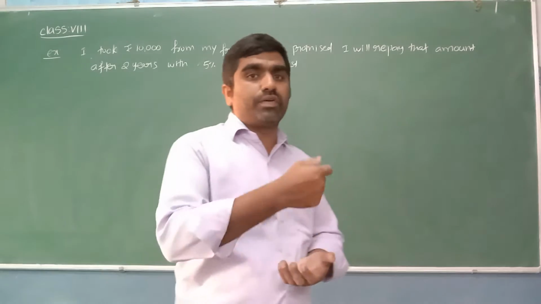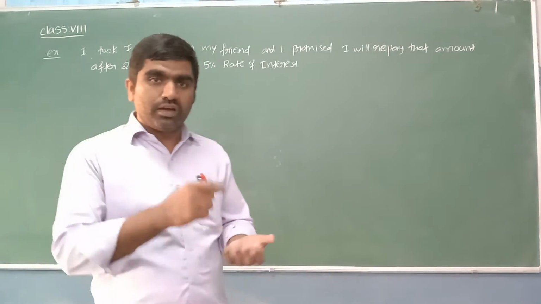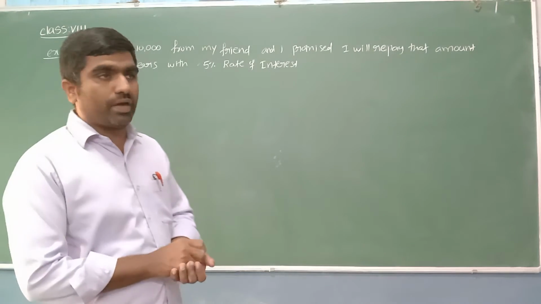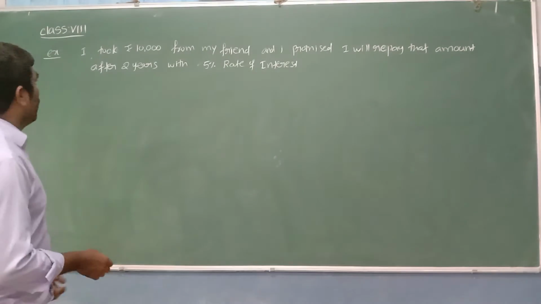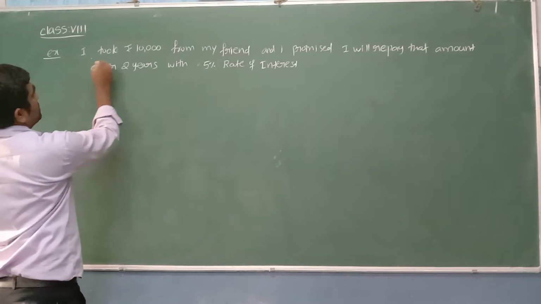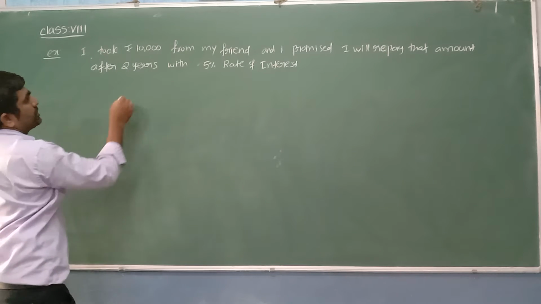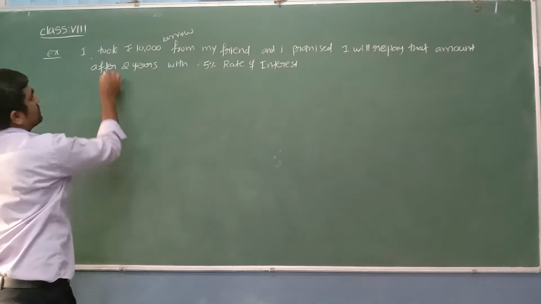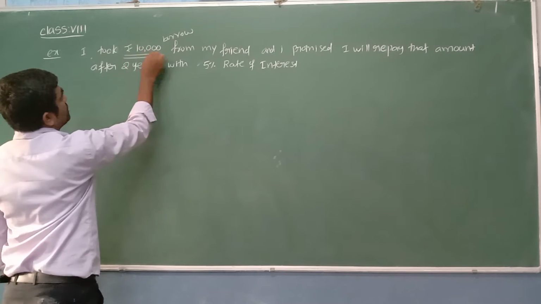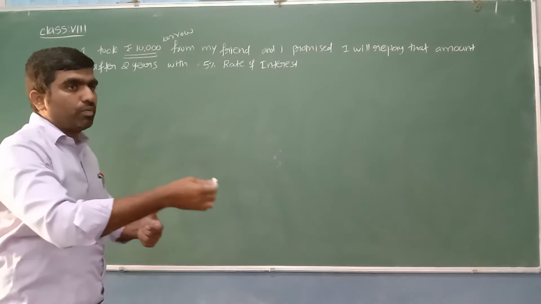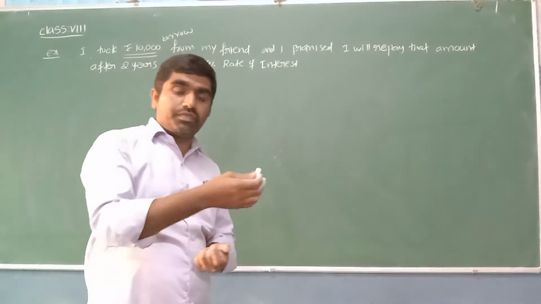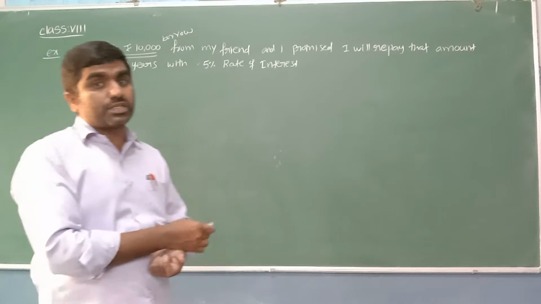When we take a loan from the bank, at the end of that period, along with the original amount, we should pay some extra amount also. Here I borrowed 10,000 rupees from my friend. If you deposit an amount, they will pay some interest to us. If you take a loan also, we have to pay some interest to them.